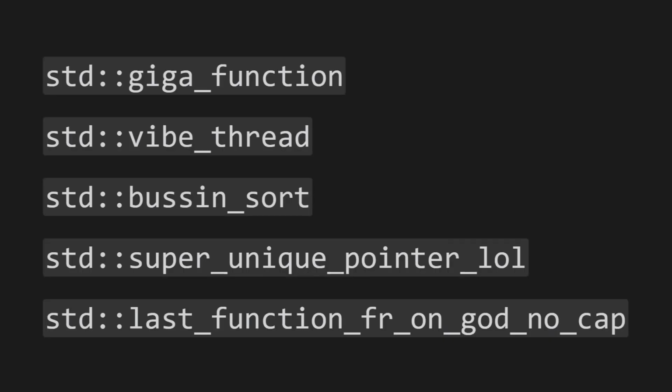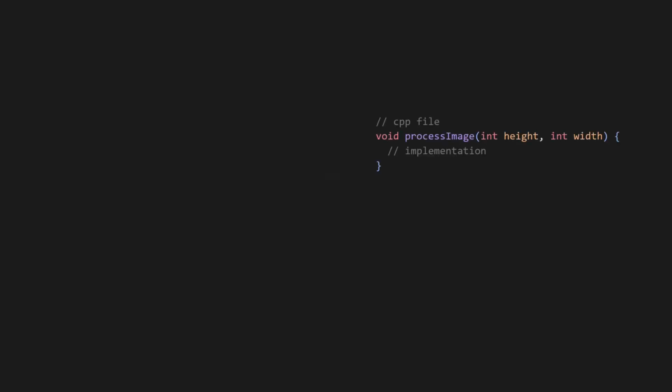The only thing more nauseating than the naming conventions, however, is dealing with header files. Header files are just awful. Pretty much every time you create a C++ file, you also need to create a corresponding header file, and you need to make sure that they're synchronized at all times. This is a blatant violation of the don't repeat yourself principle. If you change the parameters of a function in the CPP file, you also need to make sure to update the contents in the corresponding header file to match.